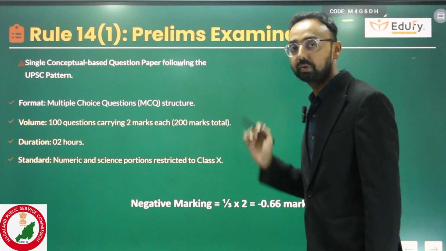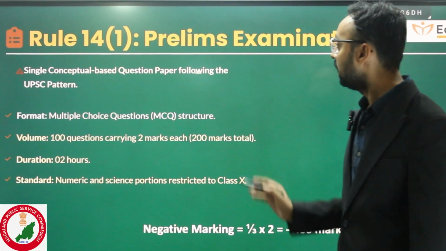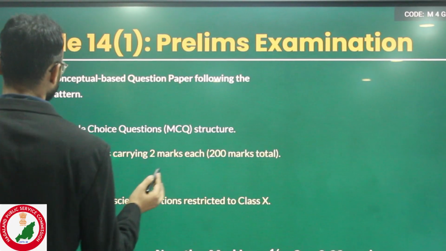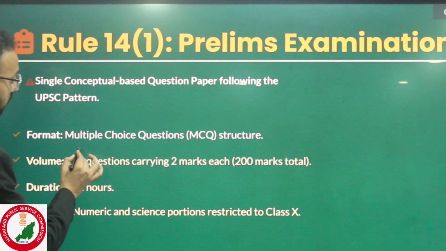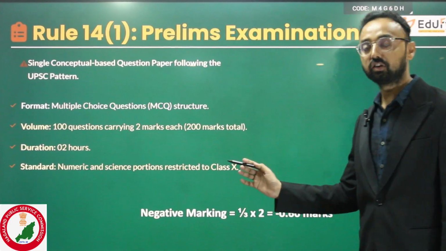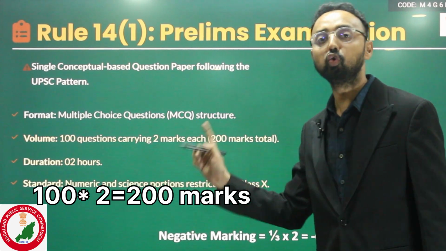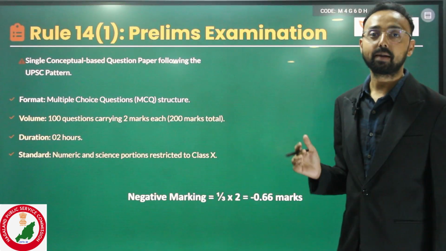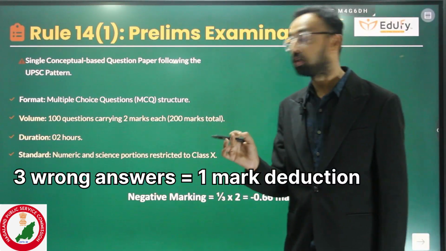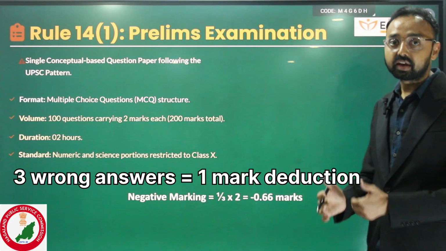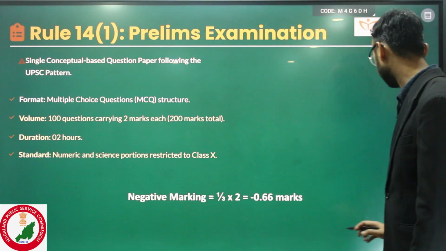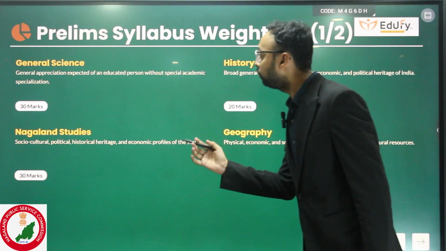See, as far as the preliminary examination is concerned, there will be only one paper and multiple choice questions. There will be only one paper and it will carry 100 questions, 2 marks each. But what we have to focus on is that there is 1/3 negative marking. Exactly the same as the UPSC Civil Services examination. Then we are going to see the syllabus.